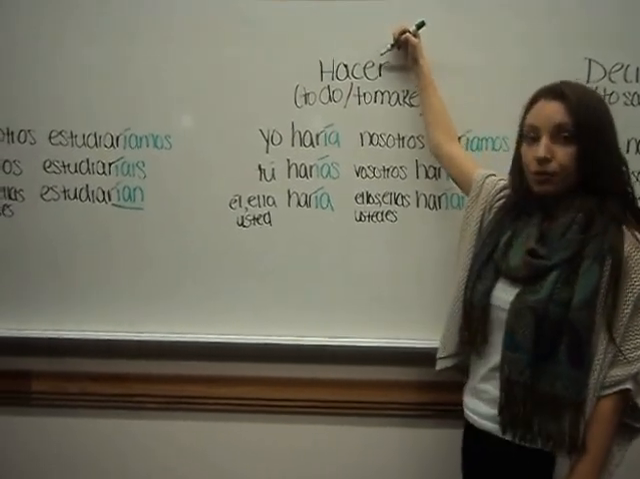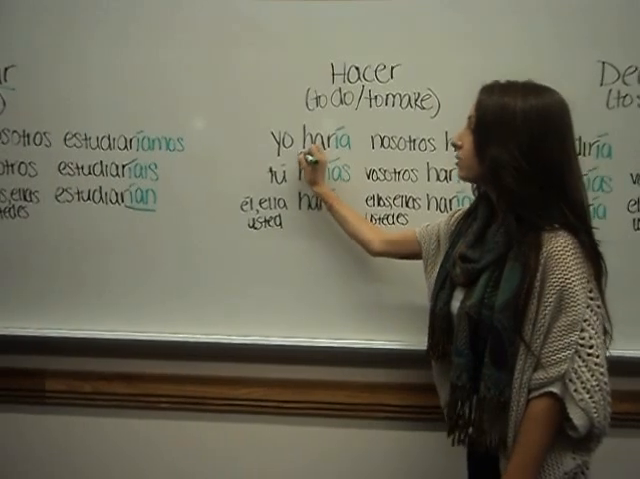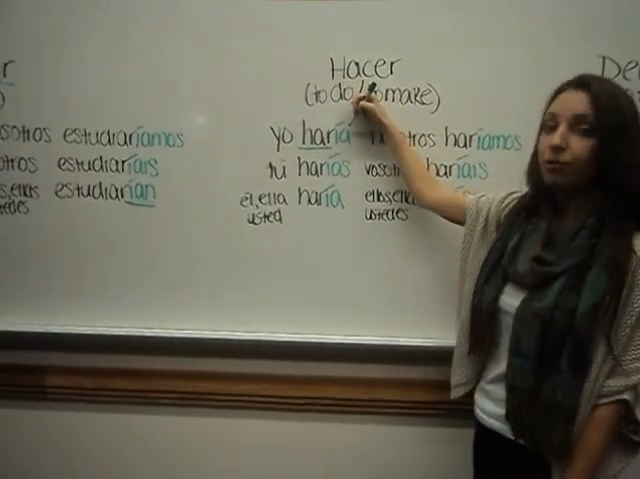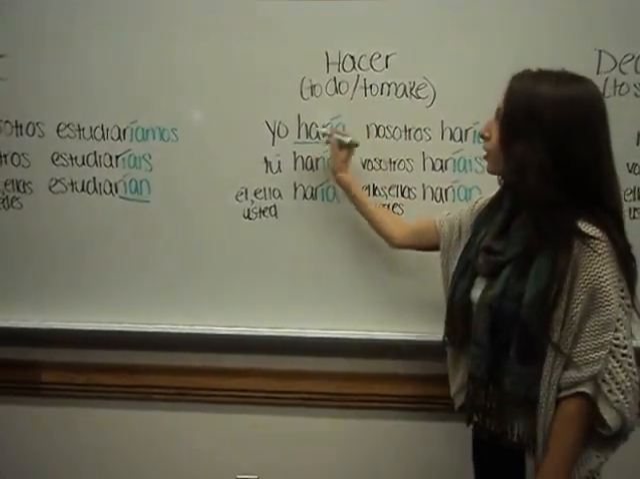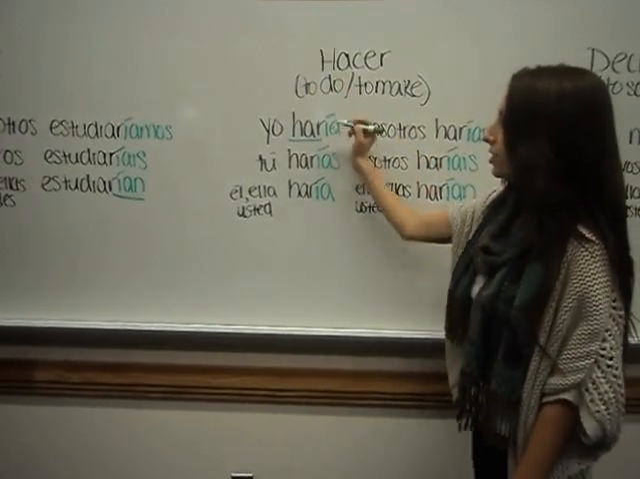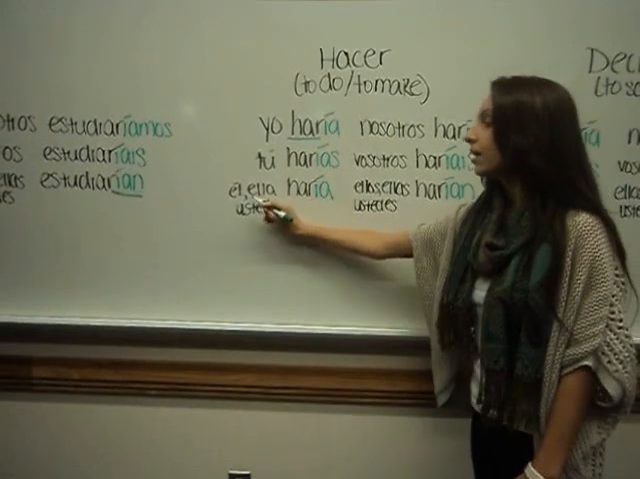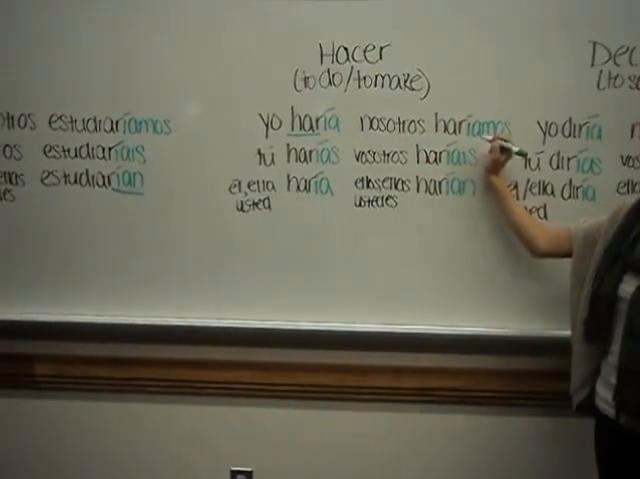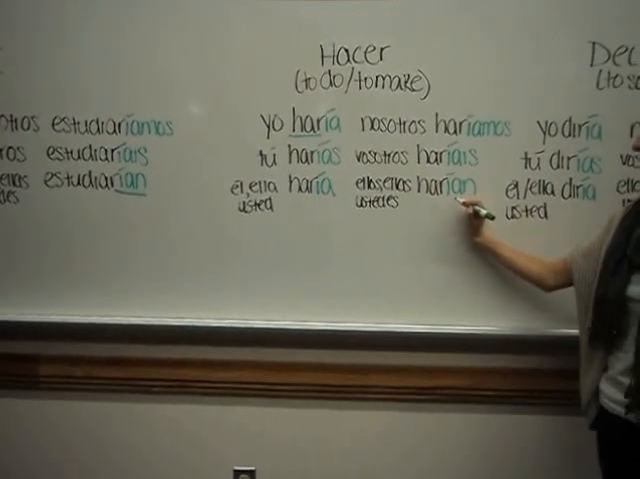Now, we have our verb hacer, which is an irregular verb. And you remember from the future video that with irregular verbs, we learn the stem, and we add our ending onto the stem. And you can find all of these stems on the website. So we have our verb hacer, and the stem is har, H-A-R. So we add the ending to that, and we have yo haría, tú harías, él, ella, usted haría, nosotros haríamos, vosotros haríais, ellos, ellas, ustedes harían.